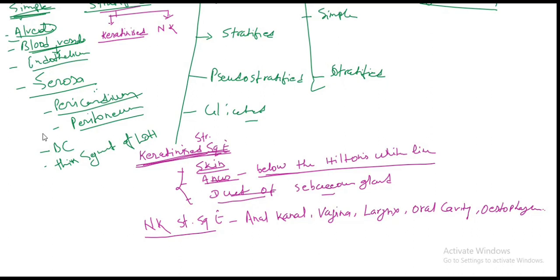Non-keratinized stratified squamous epithelium lines the anal canal and the vagina. You have to remember that it is the non-keratinized stratified squamous epithelium, while that of, if we make the diagram,